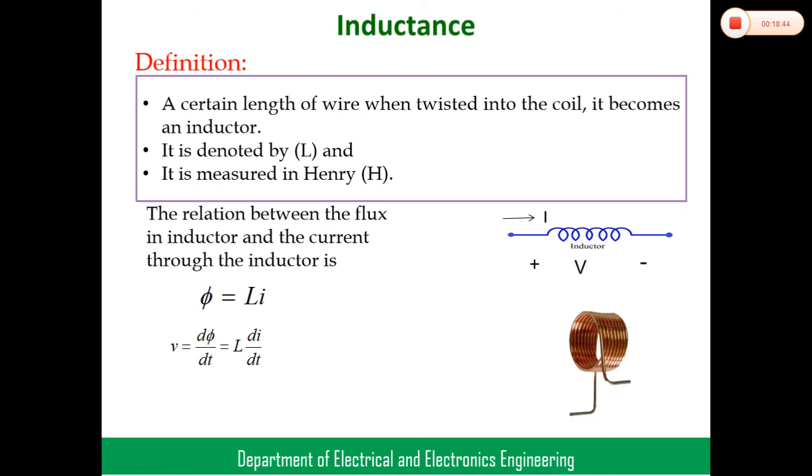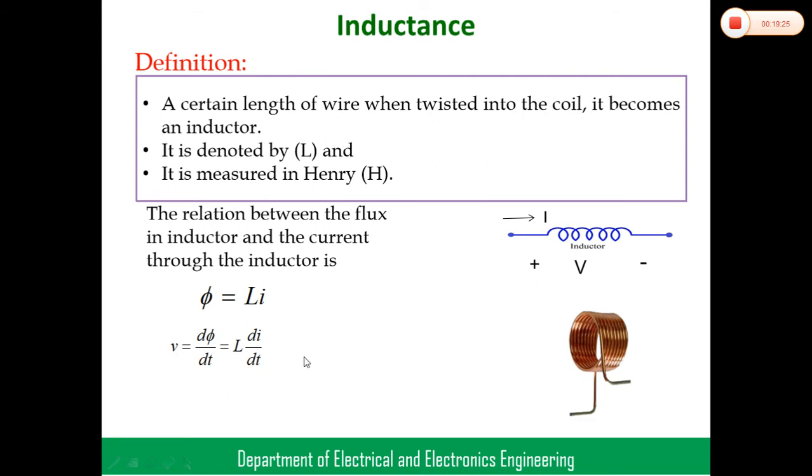When the current passes through the coil, flux is produced in the coil, and when the current is increased the flux also increases. So phi is directly proportional to I, and phi is equal to L into I. We know V equal to d phi by dt, which is equal to d of L into I by dt. Substituting L into I for phi, we get the voltage across the inductor: V is equal to L into di by dt. Very important.